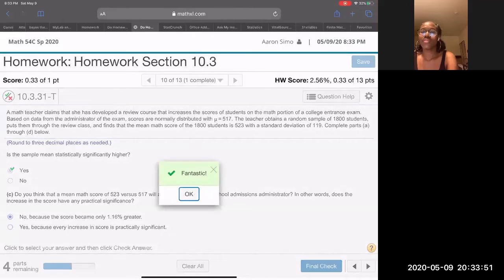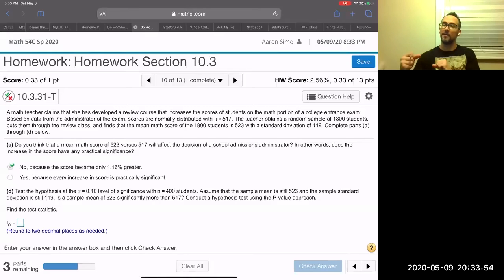So there is statistically significant evidence to conclude that the review course works in increasing the scores, but the scores only increased by 6, from 517 to 523. So that's only a 1.6% increase. I guess there's not practical significance, but there is statistical significance. I don't really talk a lot about that, but I think it's interesting and kind of important. I'm glad that it does it in the homework, actually.